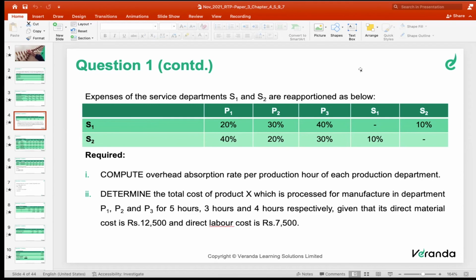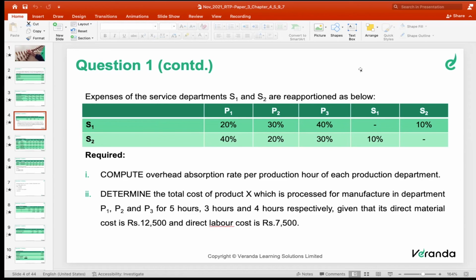How to make use of simultaneous equation, that we are going to discuss in our next session. Happy up to this stage? Today's session you have learned what overhead is and the various steps to solve the problem, based on the collection and classification information. Allocation and apportionment you have to do based on the problem. Allocation is applicable only in case of specific expenses. Apportionment arises only in case of common expenses.